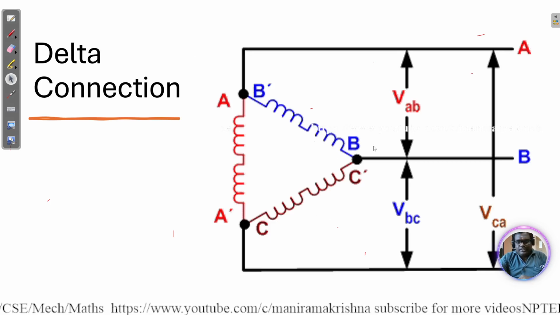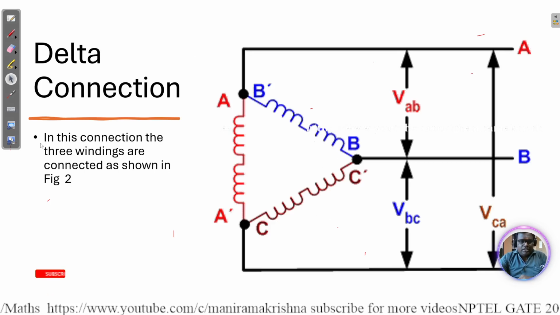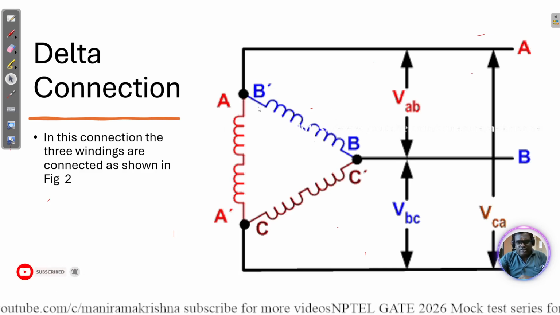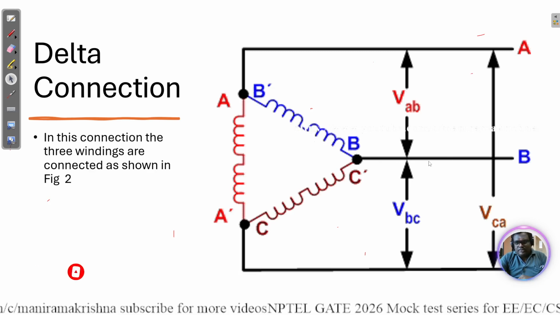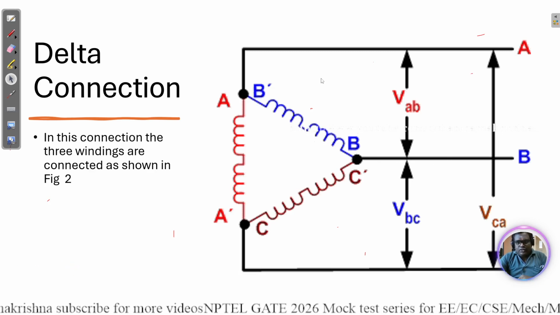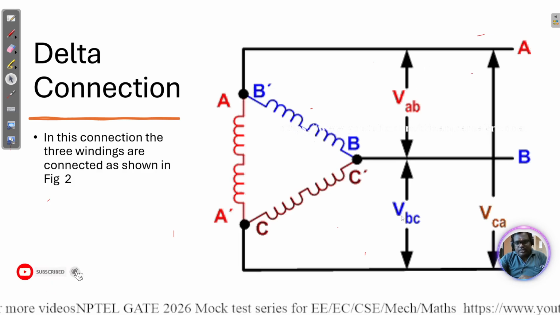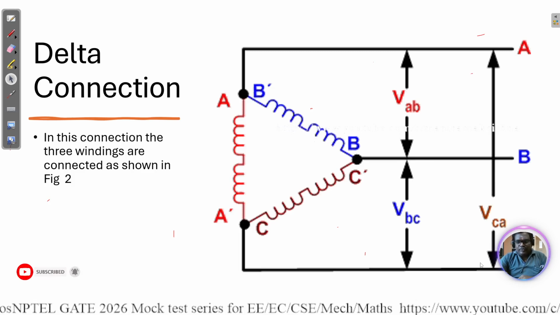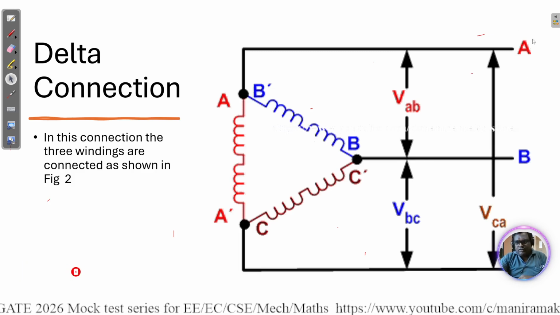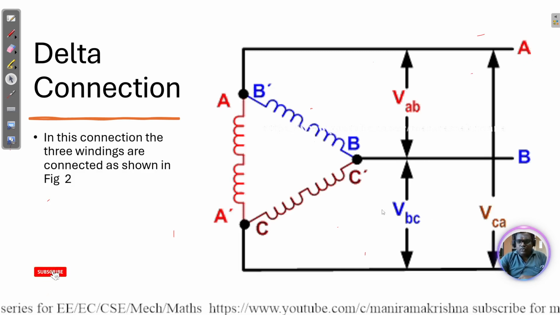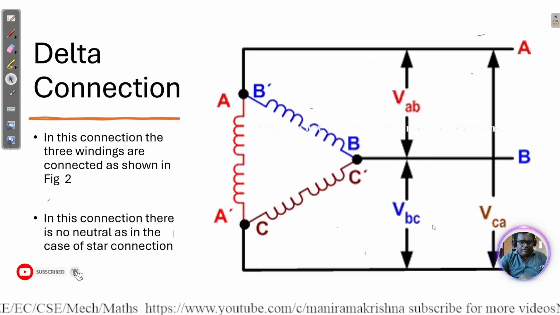So here is the delta connection. In the delta connection, three windings are shown: A, B, C windings, each one joined together. So V_AB, whatever the phase is, V_AB is equal to V_BC and V_CA. So line voltage is equal to the phase voltage V_AB.